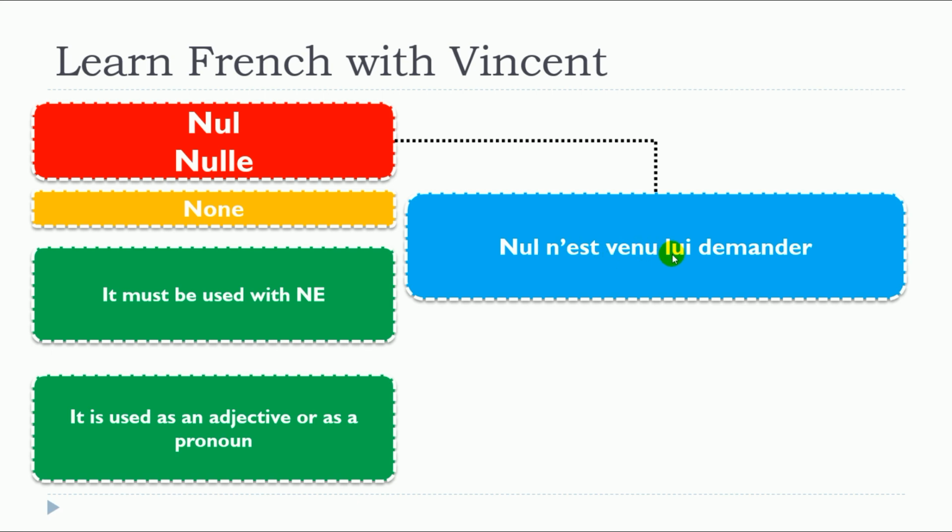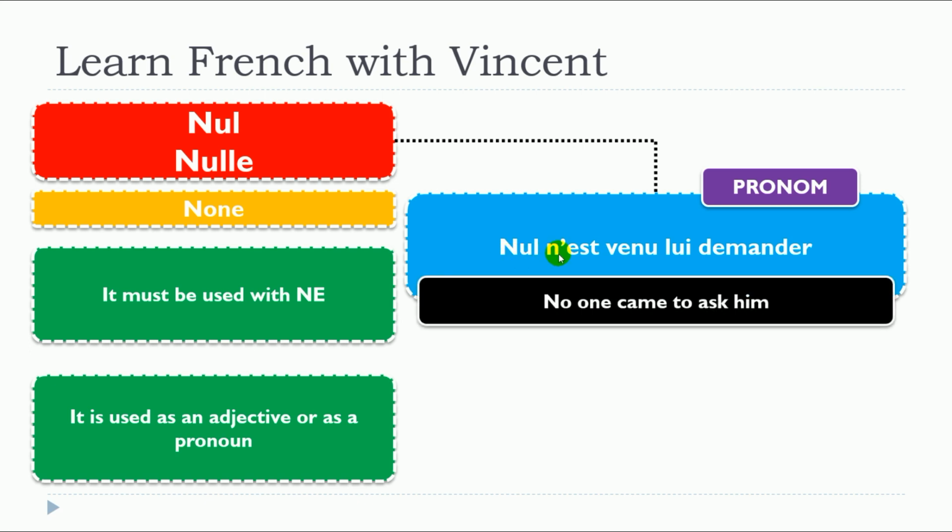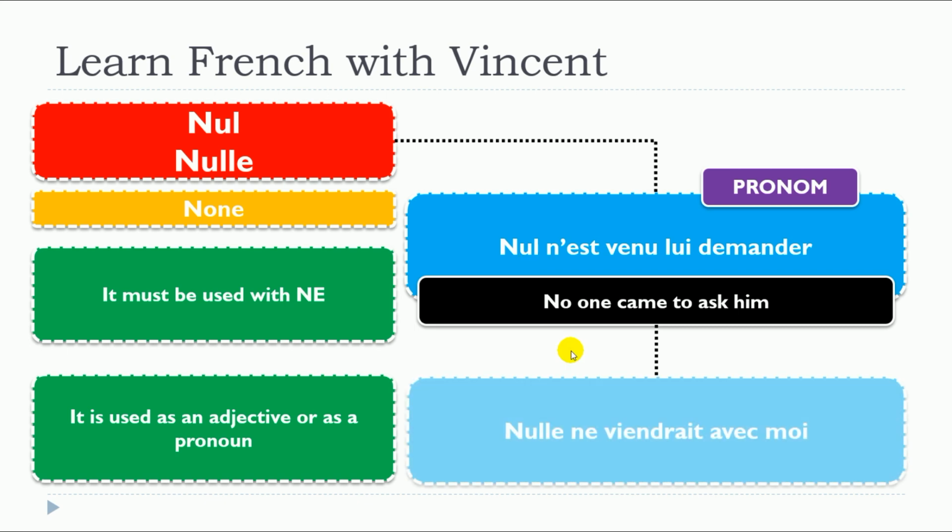Nul n'est venu lui demander. So as you can see here, we use it as a pronoun, and in that situation, we can even use it as a subject. Nul n'est venu lui demander. So in that situation, I'm putting the masculine form, and here the feminine form.